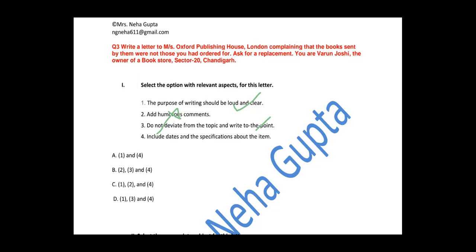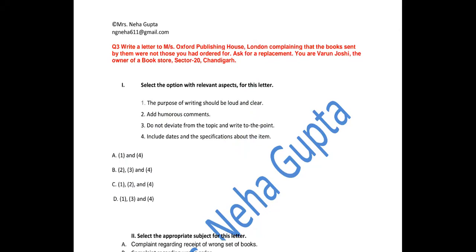Fourth part is include dates and the specification about the items that you had ordered. You should specify the dates. You should specify the specification that you had asked for the books. So that means 1, 3, and 4 are the correct ones. So 1, 3, and 4 are there in D part. So that would be the correct answer.